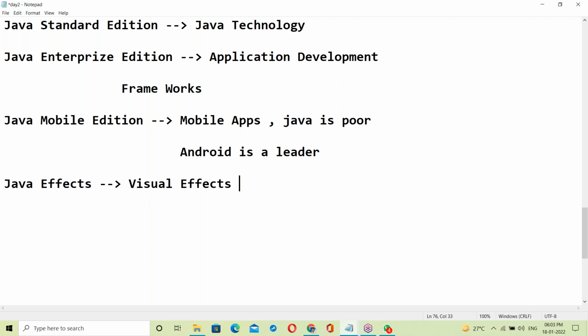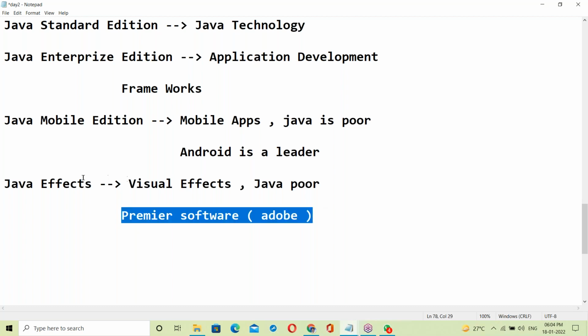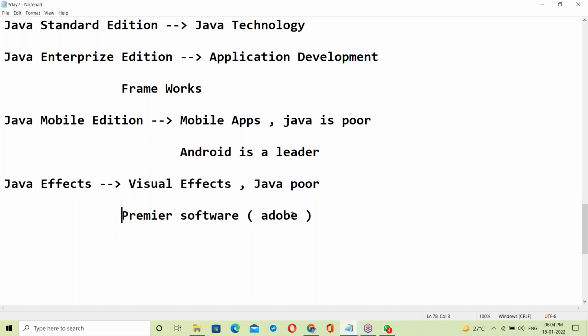For this, Adobe Premiere software is the leader.